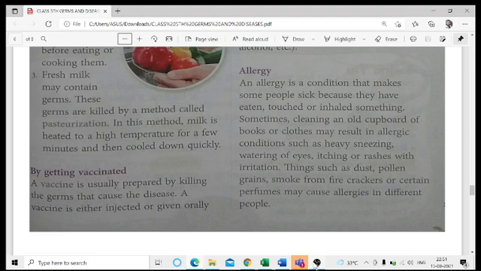Sometimes cleaning an old cupboard of books or clothes may result in allergic conditions such as heavy sneezing, that is, sneezing for quite a long period of time, watering of the eyes, itching or rashes with irritation. So things such as dust, pollen grains, smoke from firecrackers or certain perfumes may cause allergies in different people.